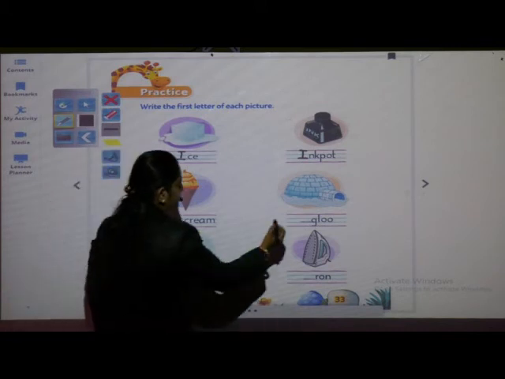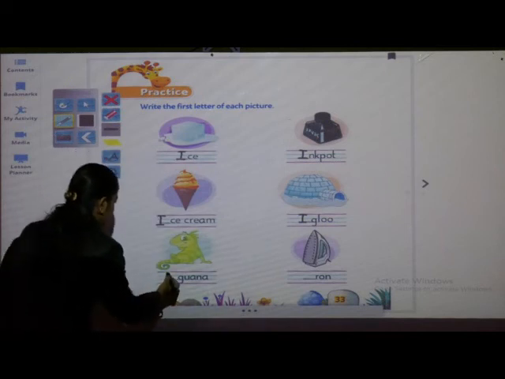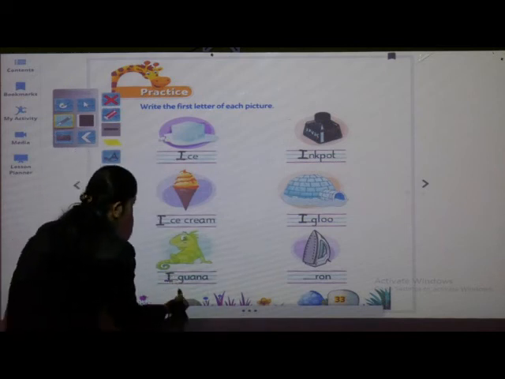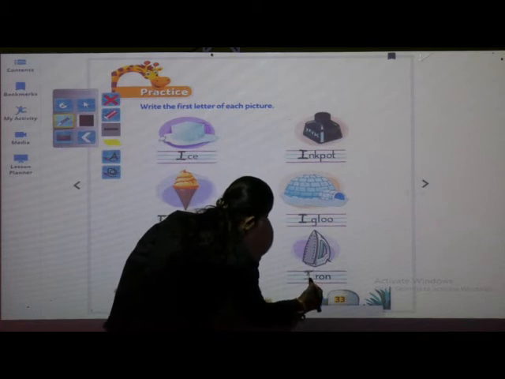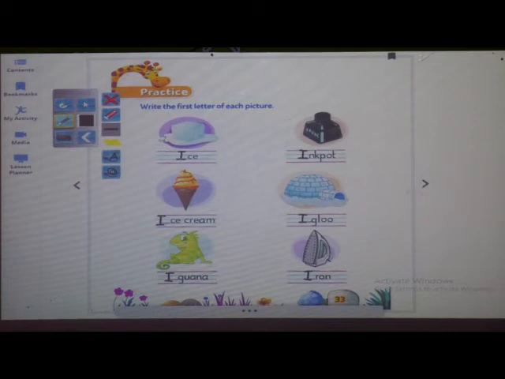ice cream, igloo, iguana and iron. Okay, we have to write capital letter I and complete this page. Done? Okay, complete fast.